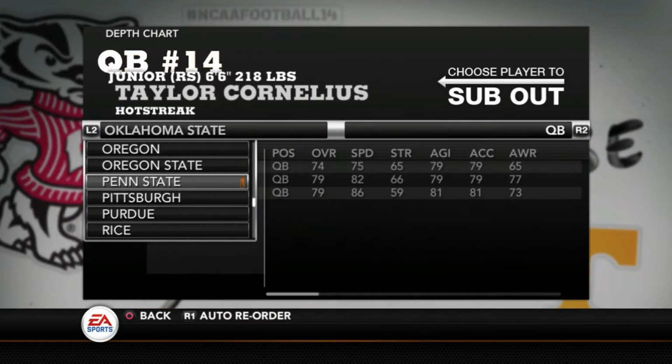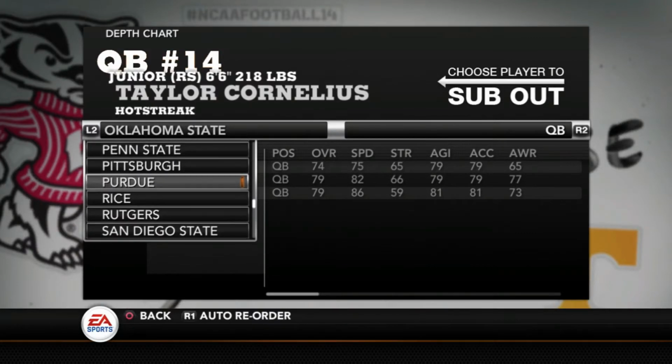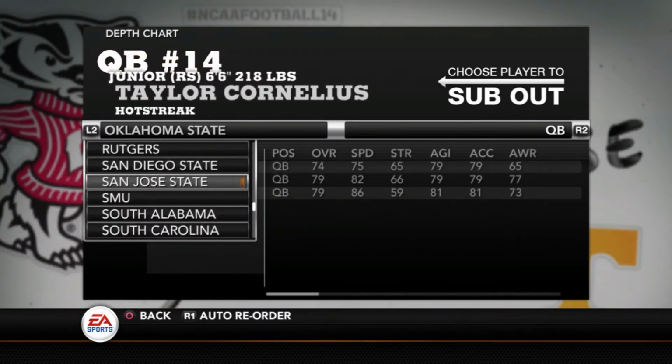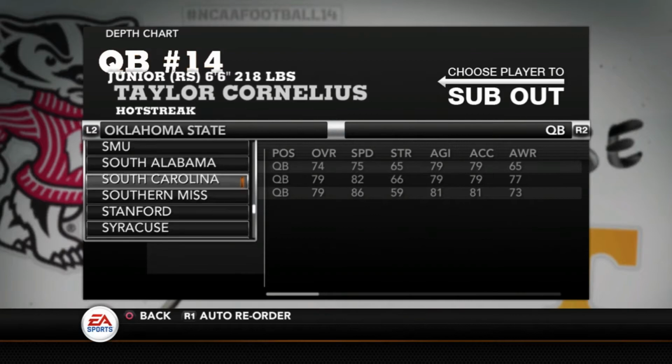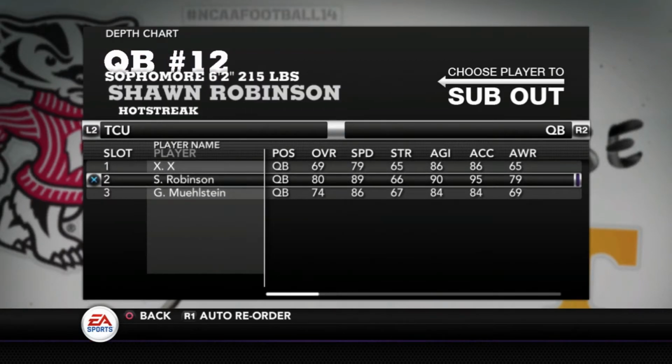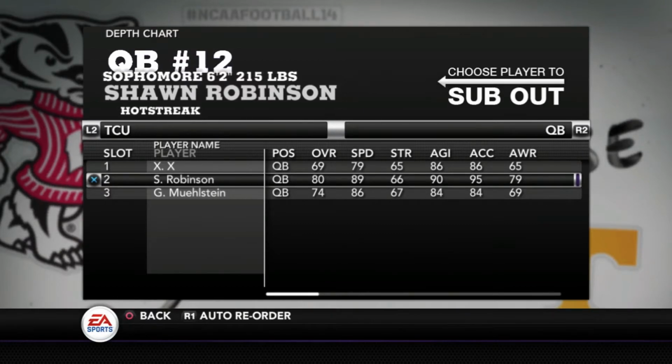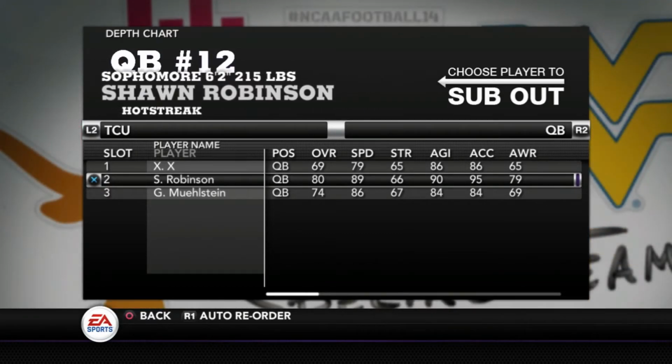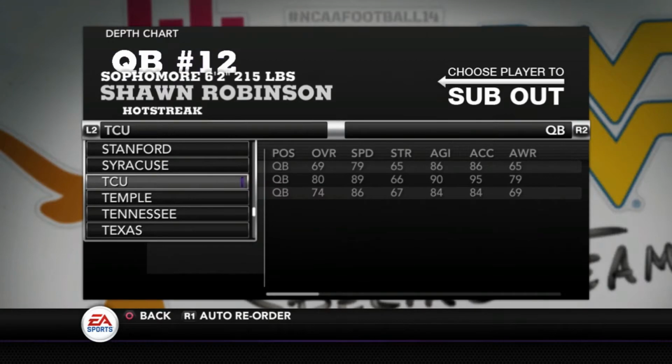I missed some teams or something, didn't I? We've only done a few teams. TCU, I believe, yeah, we had Sean Robinson, had some numbers on him. He came out to be an 80 overall, very fast, 89 speed. So that's going to be a big part of their game next year, probably, is using him in the run game.